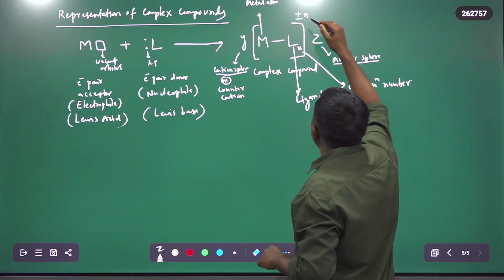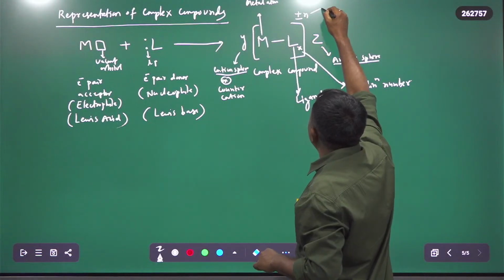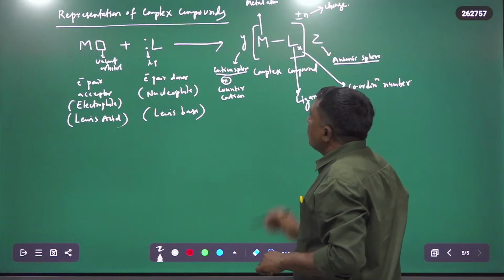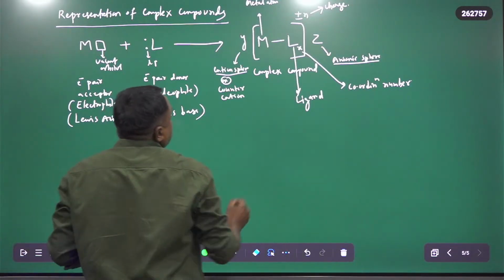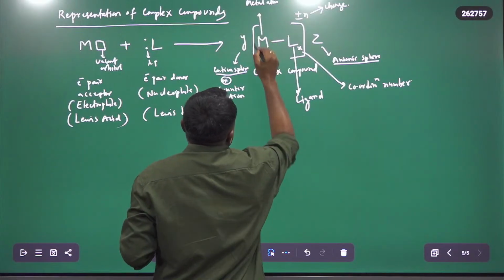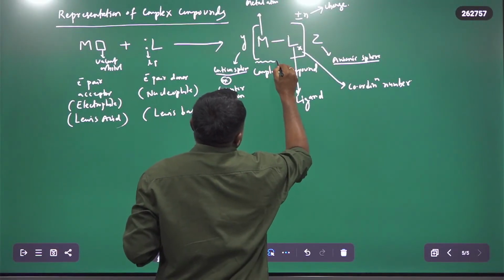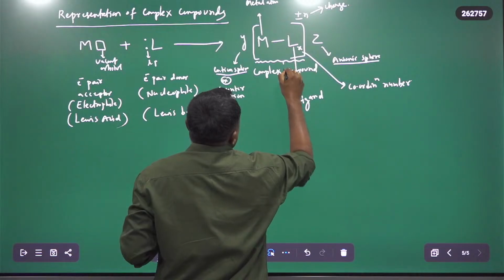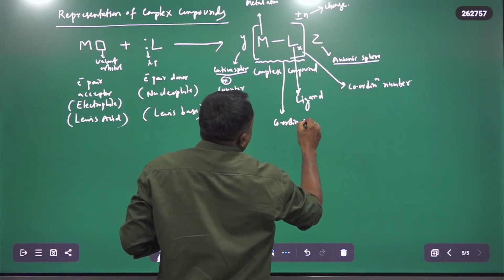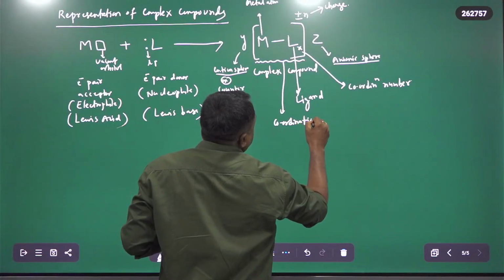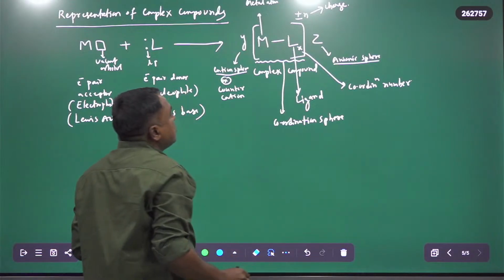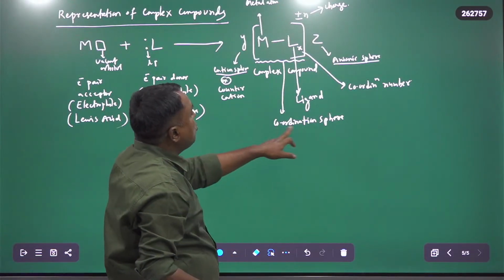And this is the anion, and this is the charge. So now here we have this total from here to here. This square bracket region, what is it called? This is the coordination sphere. The square bracket region is termed as the coordination sphere.